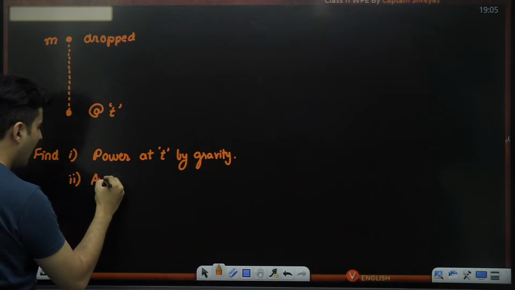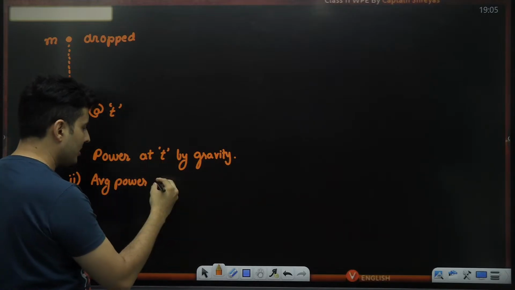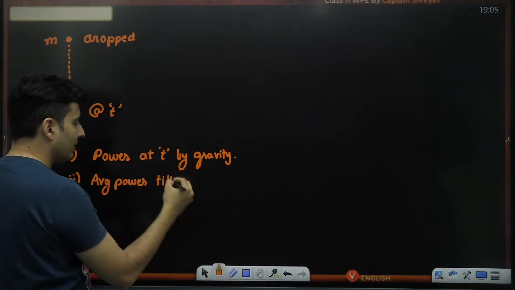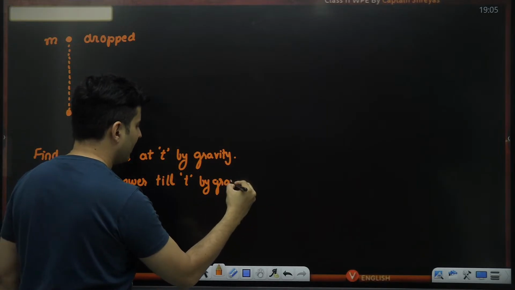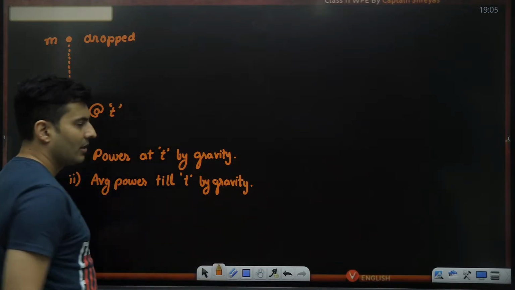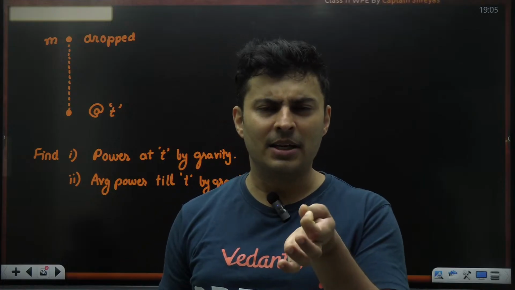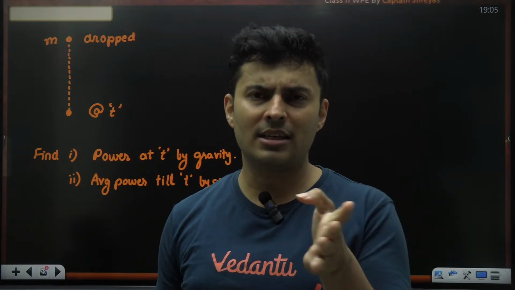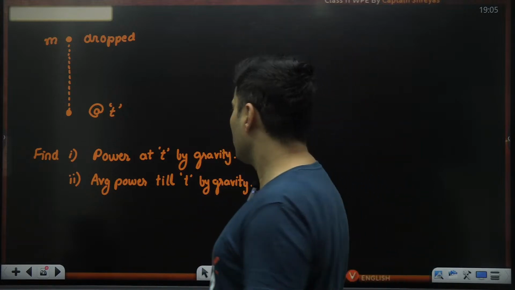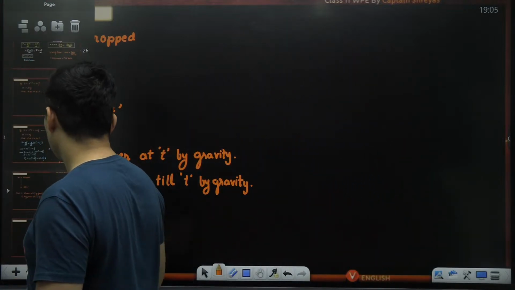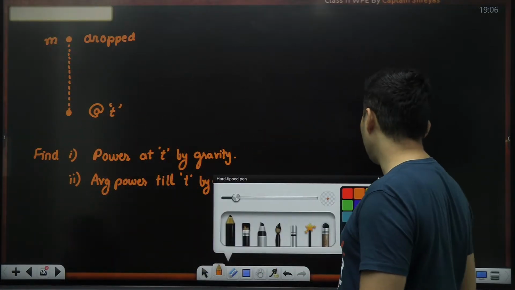Second, the average power, see how the instructions change, till, I'm using the word till, the time t by gravity. Whenever the word comes like at or in this moment, then it is instantaneous. But when it comes like till this time or for this duration, then it is talking about average values. So you have to find both the power by gravity at that instant and till that instant. What is the average value?